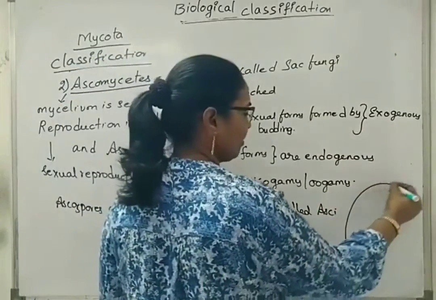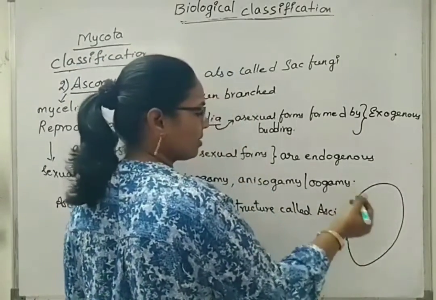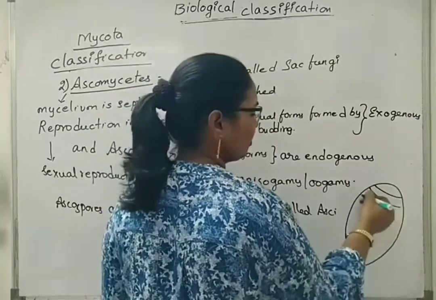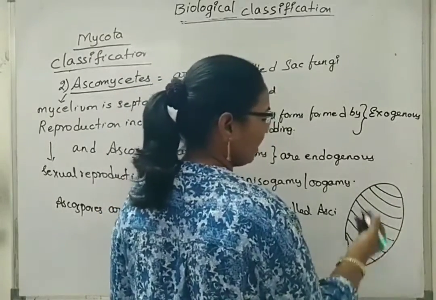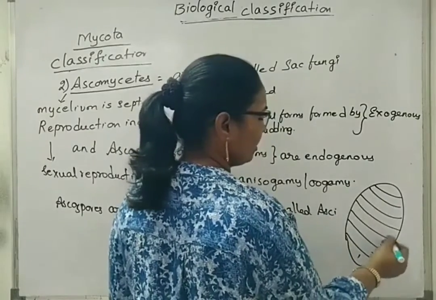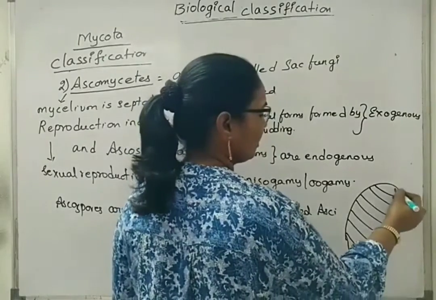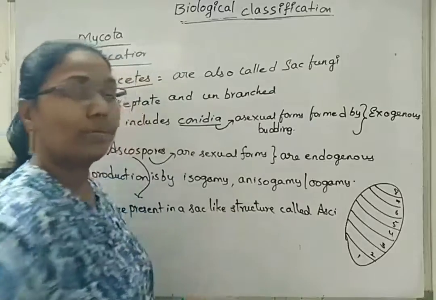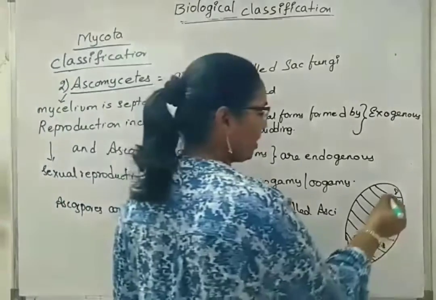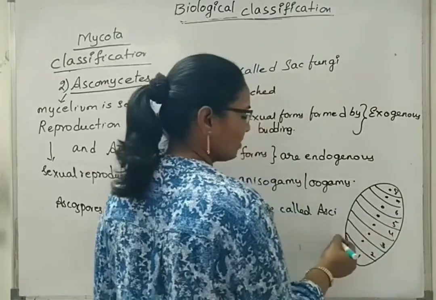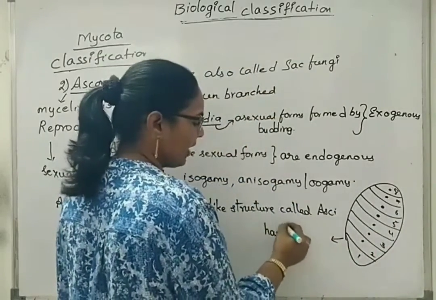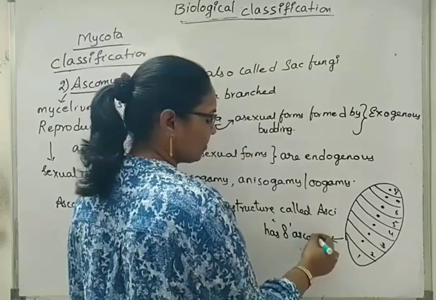So here we can frame out the structure: 1, 2, 3, 4, 5, 6, 7 and 8. Okay, this is one type of ascus which has ascospores. This one has 8 ascospores.